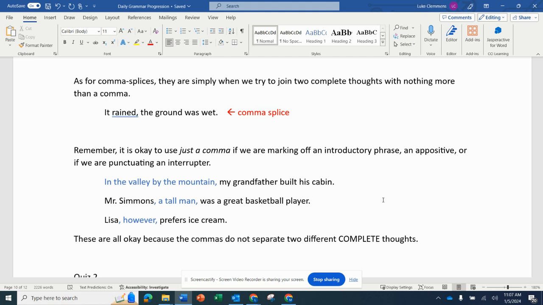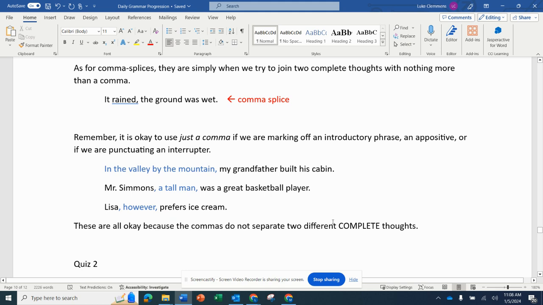So remember this, because this is something that can confuse people about comma splices. It is okay to use just a comma if we are marking off an introductory phrase and an appositive, or if we're punctuating an interrupter. The examples below show things like this. "In the valley by the mountain, my father built his cabin." "In the valley by the mountain" is an introductory phrase. It's a prepositional phrase starting the sentence.